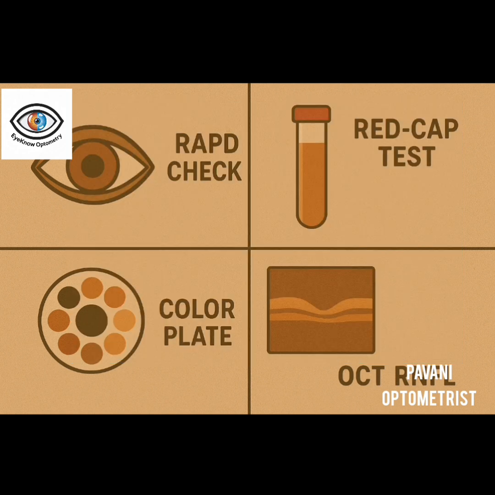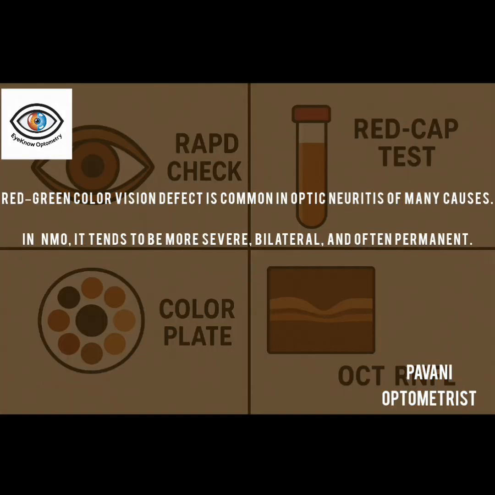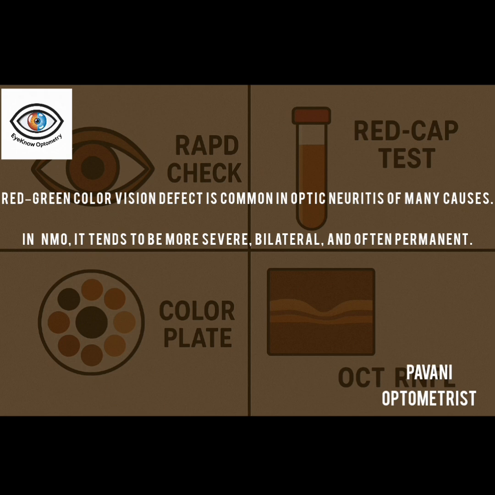Coming to the investigations related to the eye, first we need to check the visual acuity, which shows severe vision loss, which may even lead to no perception of light, and color vision defect, which shows mostly red and green color vision defect initially. So this is the earliest sign of neuromyelitis optica. Initially the person shows the red and green color vision defect even before the vision loss. Then later it may lead to vision loss, and there will be reduced contrast sensitivity, and pupils